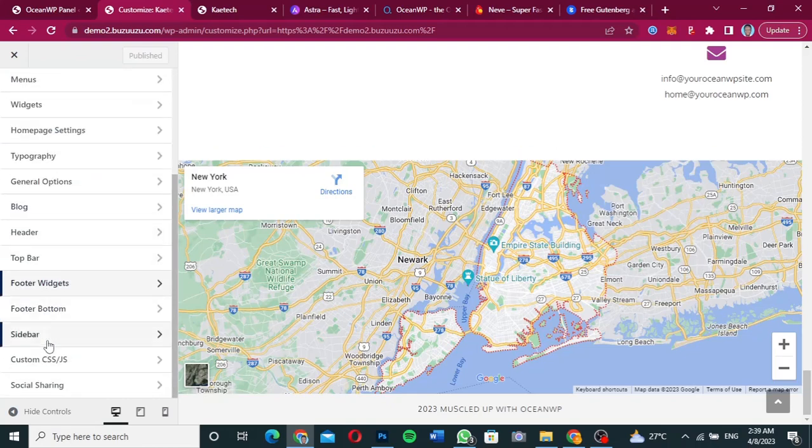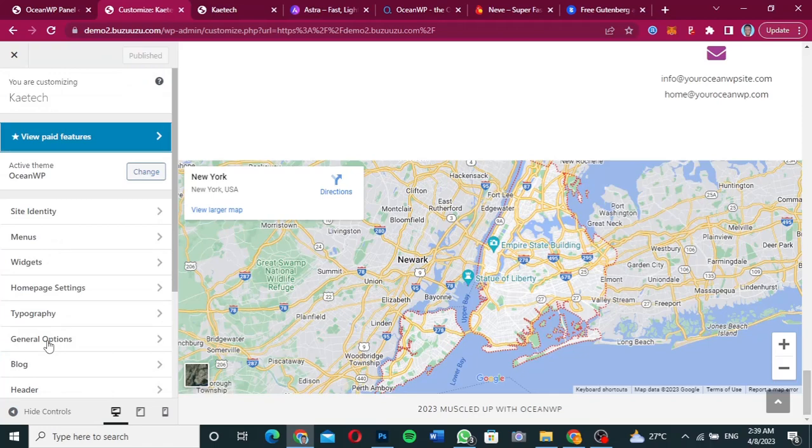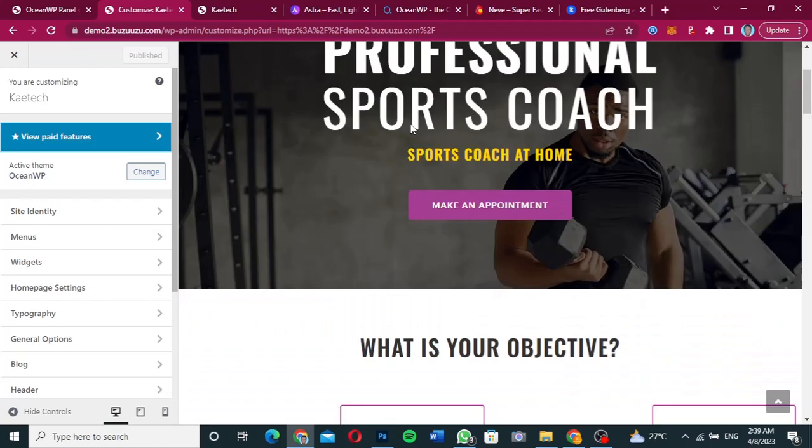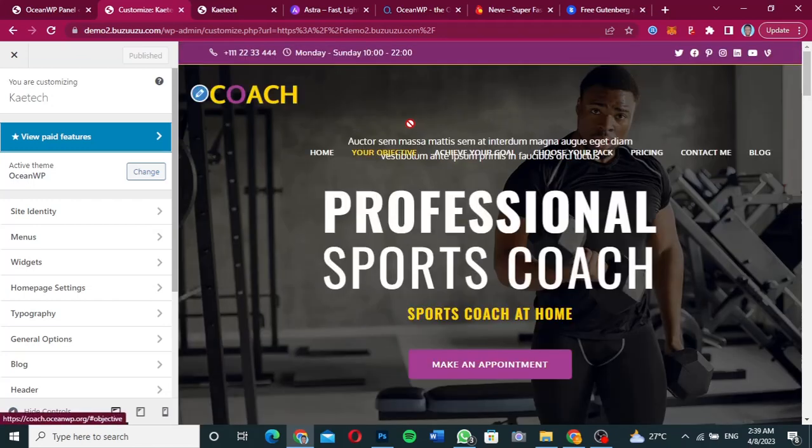I'm not going to go through more, like I told you. I just want you to see the other side of the theme, and how you can import a starter template for free to use on your website. So this is the OceanWP theme.